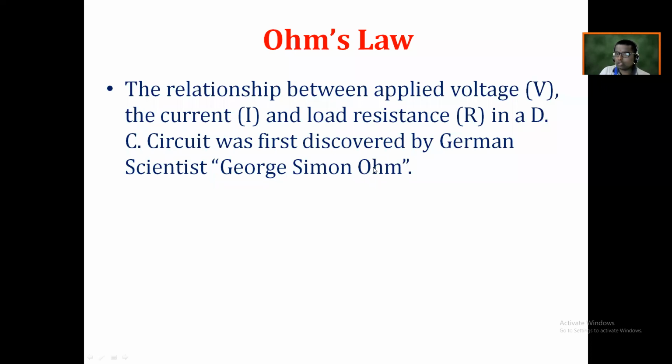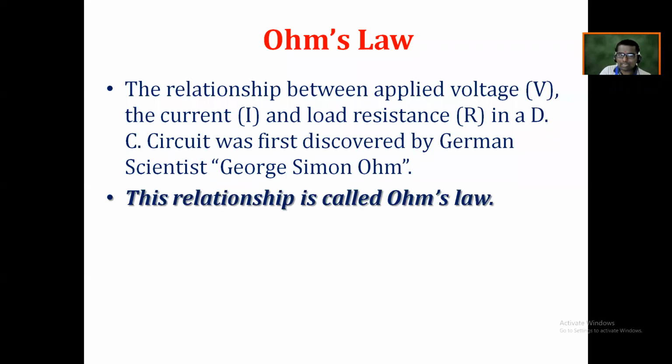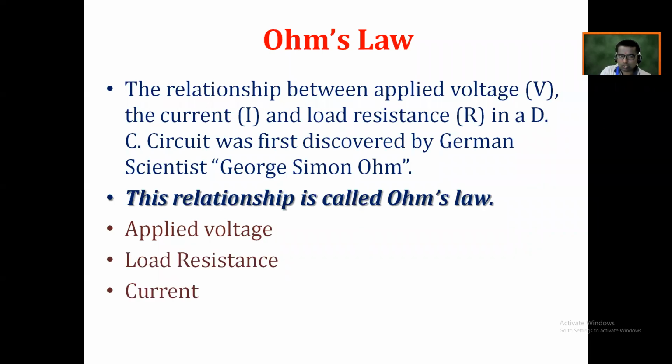We call it Ohm's law. Is it right? So let's try to discuss the statement he has made. As I said, he did a series of experiments to find the relationship between these three basic terms: one is the applied voltage, second is the load resistance, and the third one is electric current. Is it right?